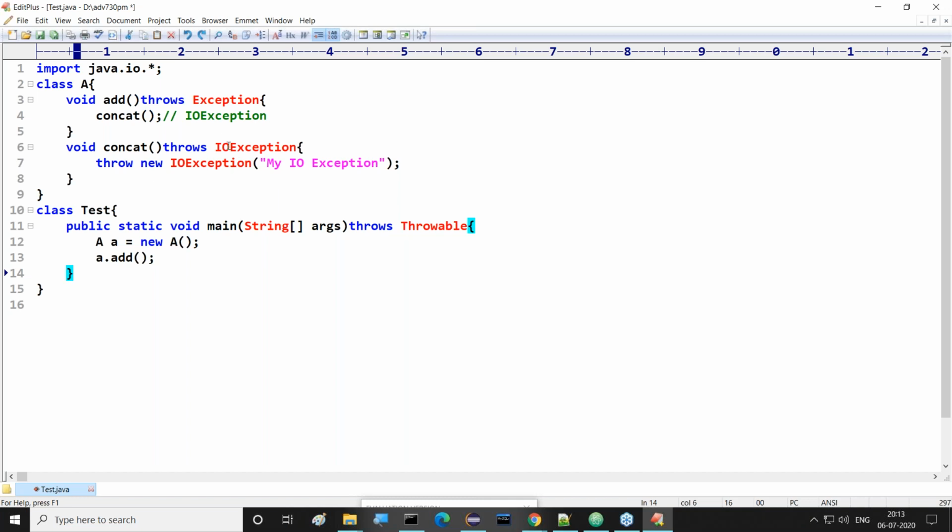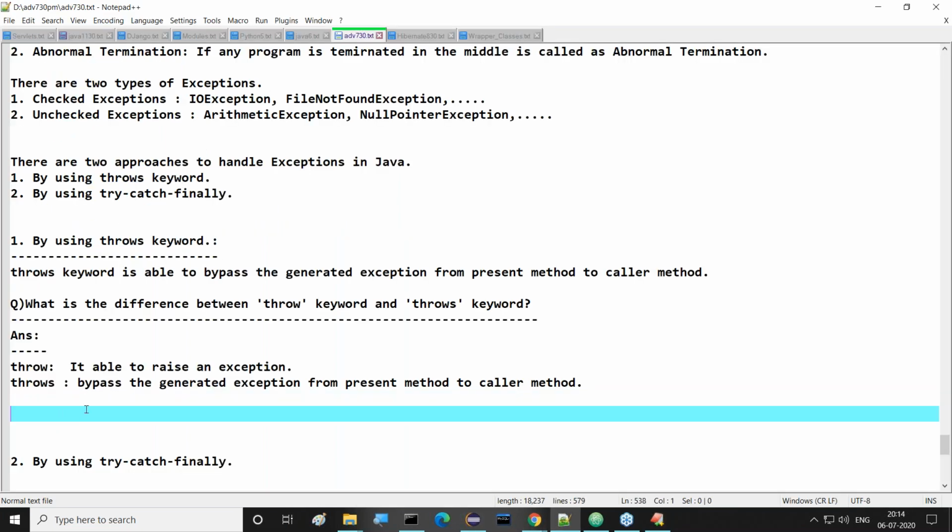Then this is a chain process. If you are getting an exception at the concat method, we have to use the throws keyword. If you are getting an exception inside the add method, we have to use the throws keyword. So definitely we have to use the throws keyword in the chain process like this, at whichever method we are getting that exception. That's the point we have to recognize now. Leave this content here. This is sufficient to move on to our JDBC classes.